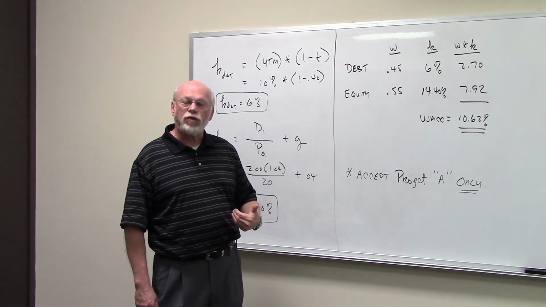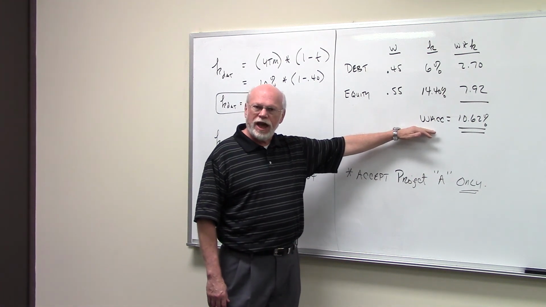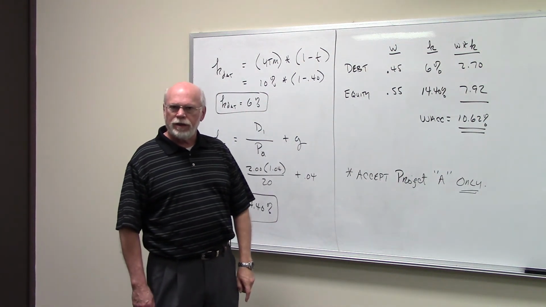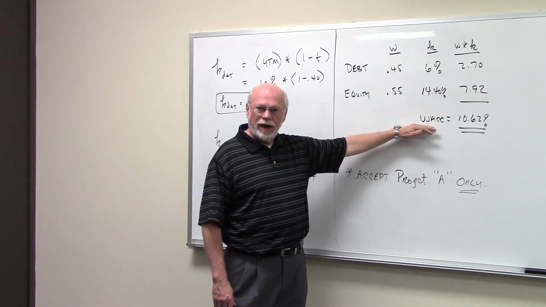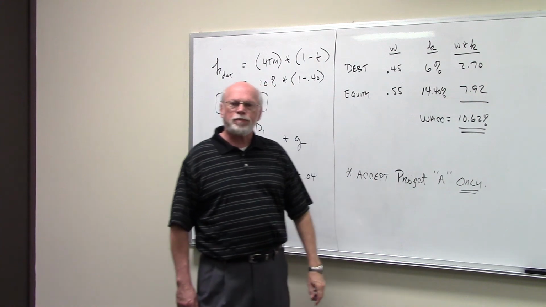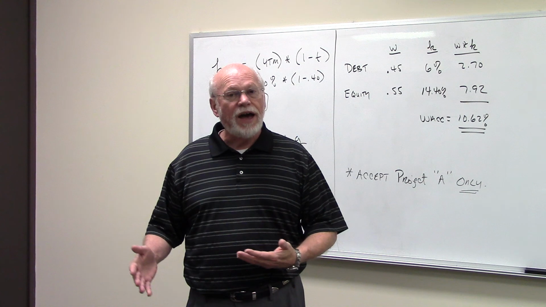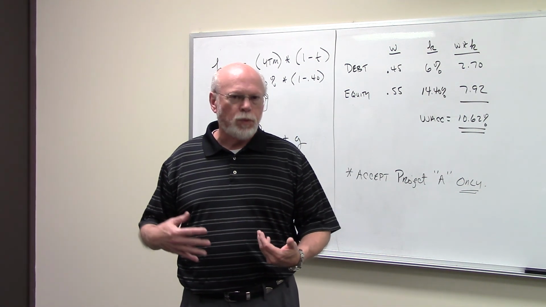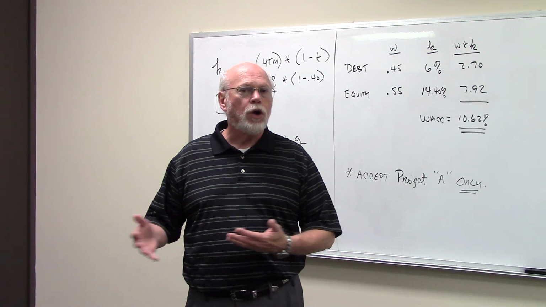Now there were two projects that they were looking at. One had a rate of return of 13%, Project A. Its return is greater than the weighted average cost of capital. We would accept that project. Project B had a 10% rate of return. Well, the rate of return is less than the cost of capital. You reject the project. So we would only accept Project A. And this acceptance or rejection has a tie-in to the value of the firm, which we'll learn about when we get to the capital budgeting chapter. But what I want you to know now is that you only accept projects whose rates of return are greater than the cost of capital.